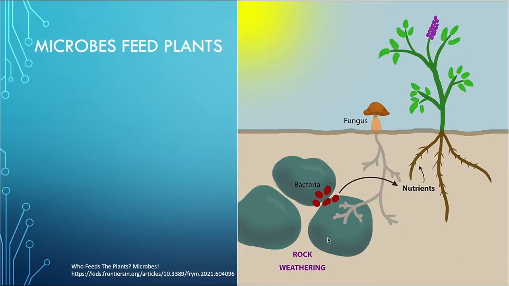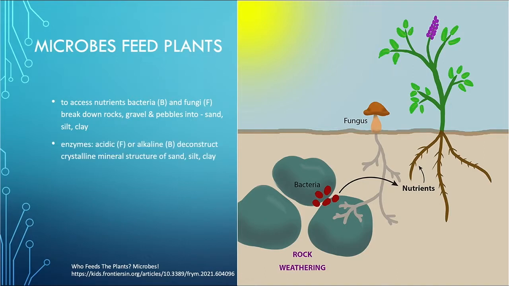And this is a similar diagram where rock weathering by fungi and bacteria produces nutrients for the plant, and there's little creatures that need to be added here that will eat the fungi and bacteria and release the plant nutrients. So to access nutrients, bacteria and fungi break down rocks, gravel and pebbles into sand, silt and clay, and fungi have the acidic enzymes, and bacteria have the alkaline ones to deconstruct the crystalline minerals, and we've talked about this already.